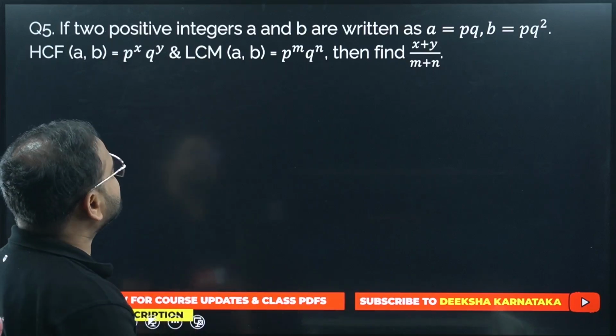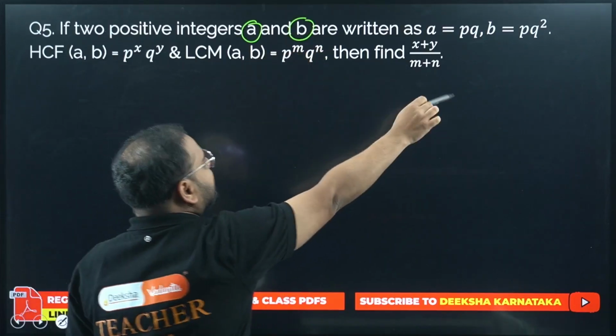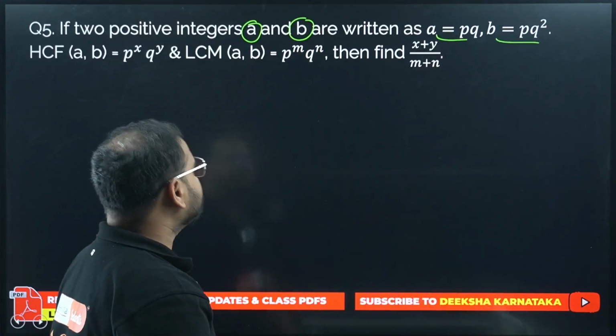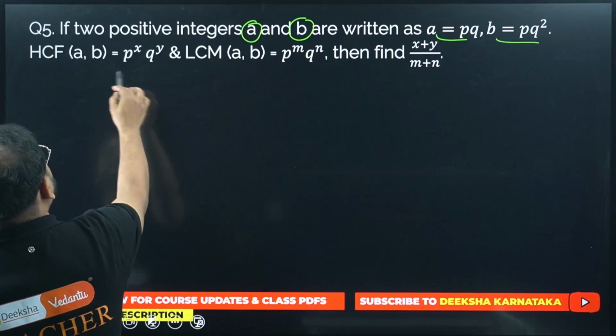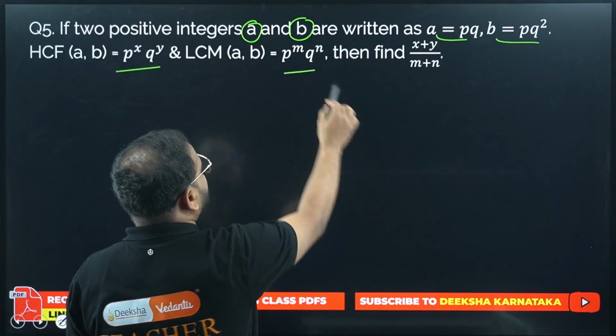If two positive integers A and B are written like this: A is PQ and B is PQ square. HCF is given as P power X, Q power Y, and LCM is P power M, Q power N.